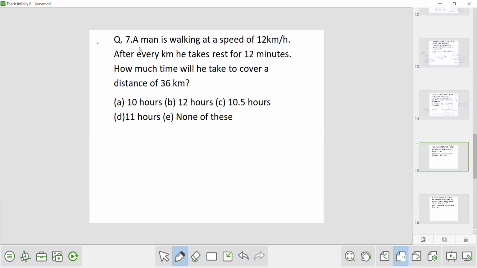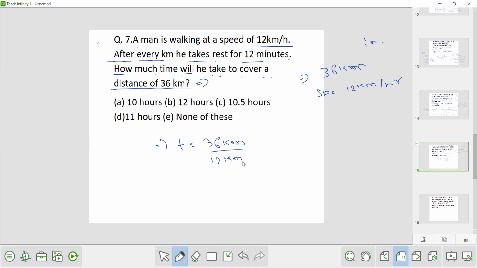Question number 7. A man is walking at a speed of 12 km per hour. After every kilometer, he takes rest for 12 minutes. How much time will he take to cover a distance of 36 km? So if he would not have taken any rest, he would have covered a distance of 36 kilometer in how many hours? So the speed is given, that is 12 kilometer per hour. So time will be 36 kilometer upon 12 kilometer per hour, that is 3 hours.